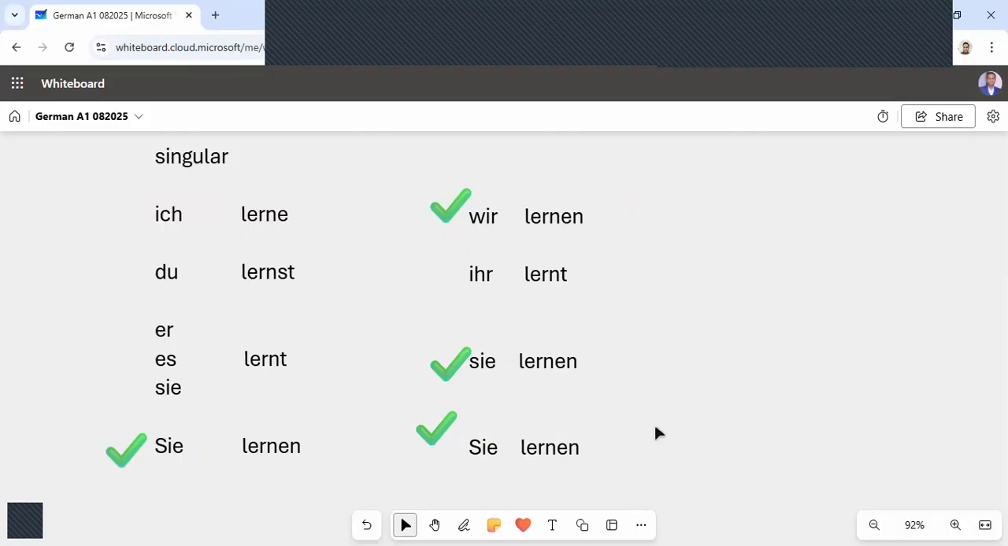So this was the second verb. Lernen means to learn something. If I have to make a sentence, like if a teacher is saying to her students that you are learning German, the teacher will say, ihr lernt Deutsch.